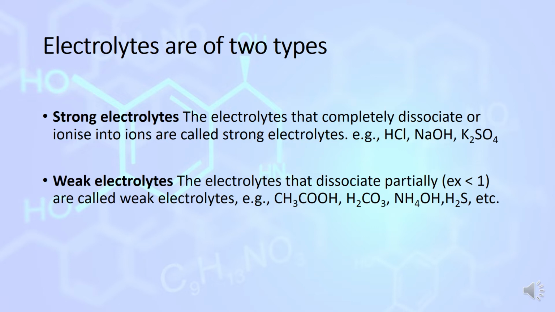Electrolytes are of two types, strong electrolyte and weak electrolyte. Strong electrolytes completely dissociate into ions. All strong acids, strong bases and salts, like HCl, NaOH, potassium sulfate. Weak electrolytes dissociate into a lesser number of ions, like acetic acid, carbonic acid H2CO3, ammonium hydroxide NH4OH. Strong electrolytes contain only ions, weak electrolytes contain ions and molecules.